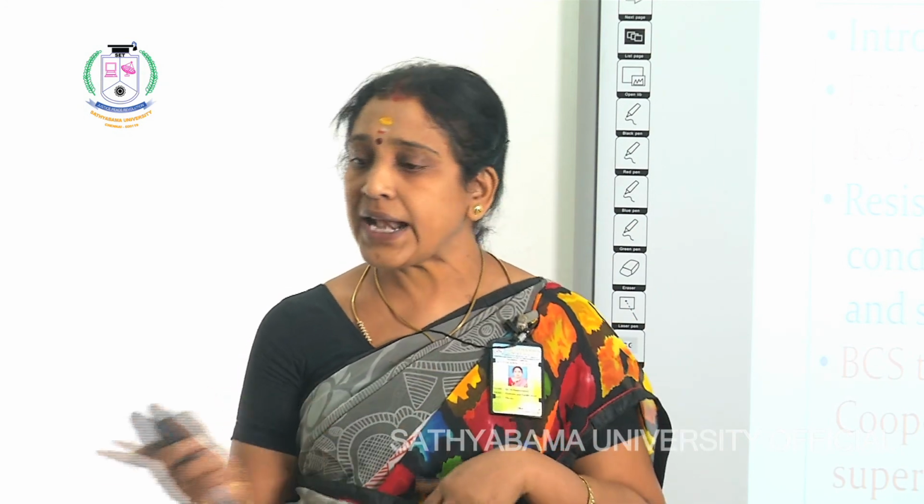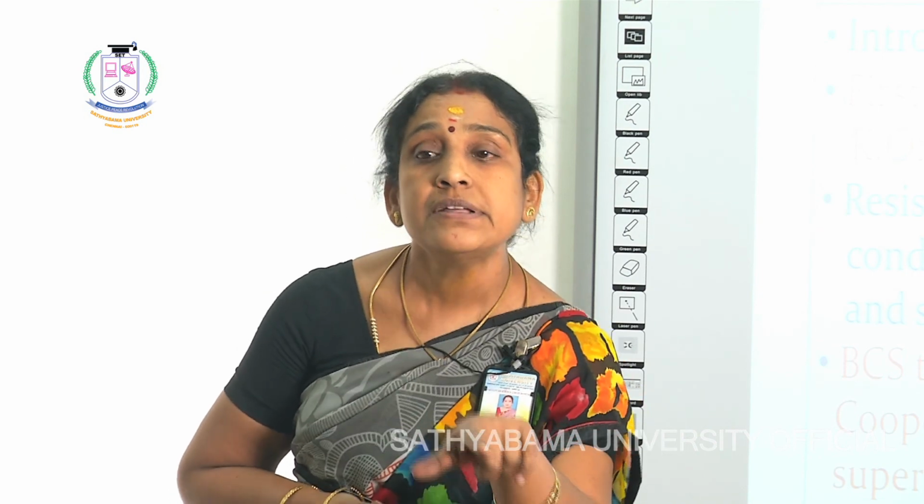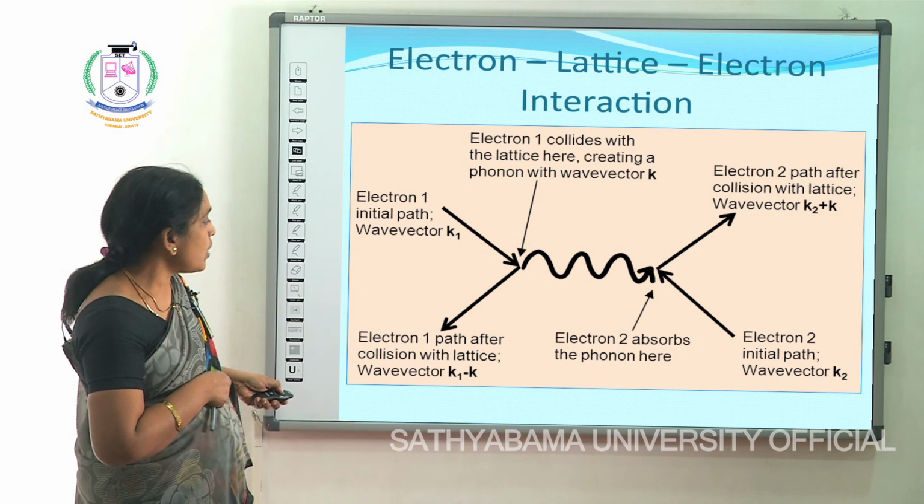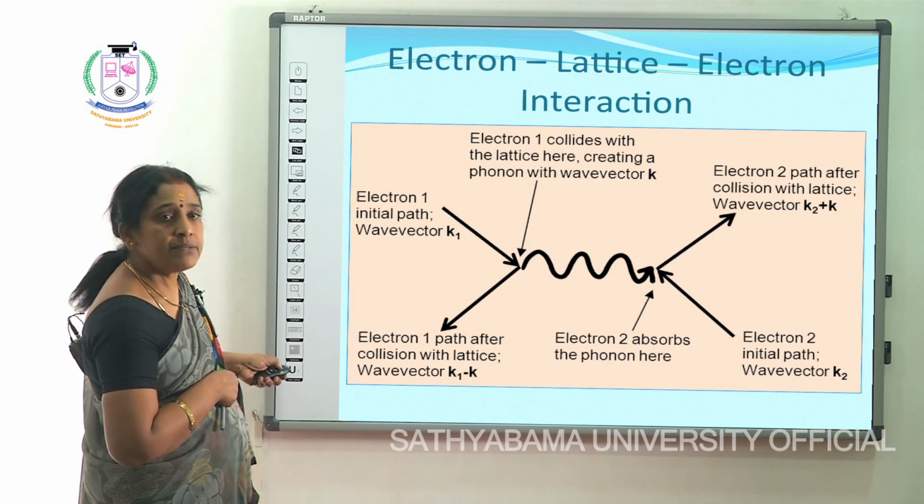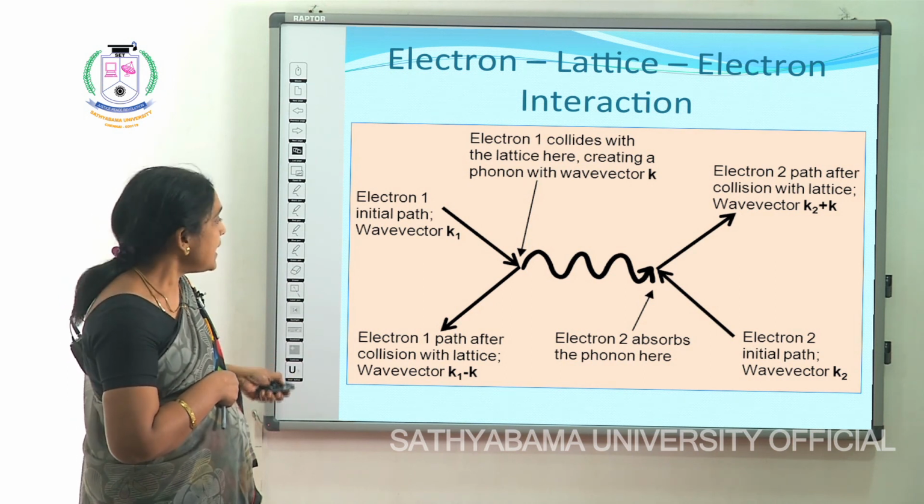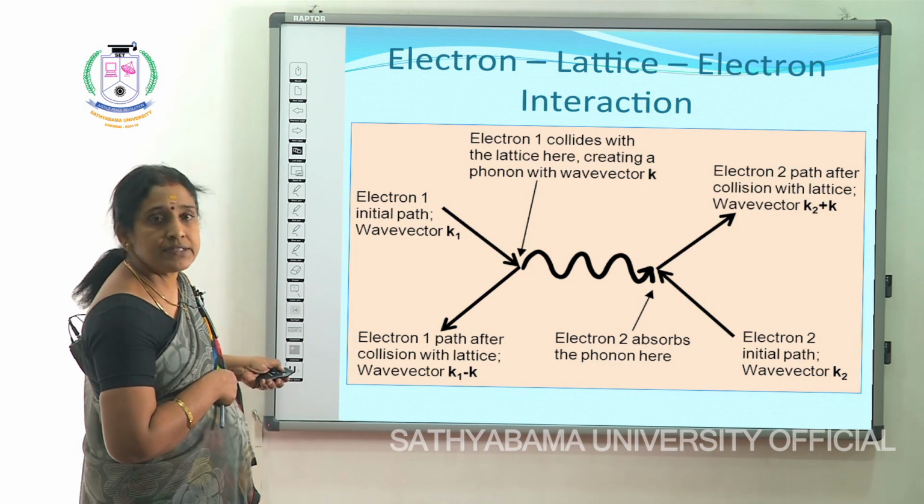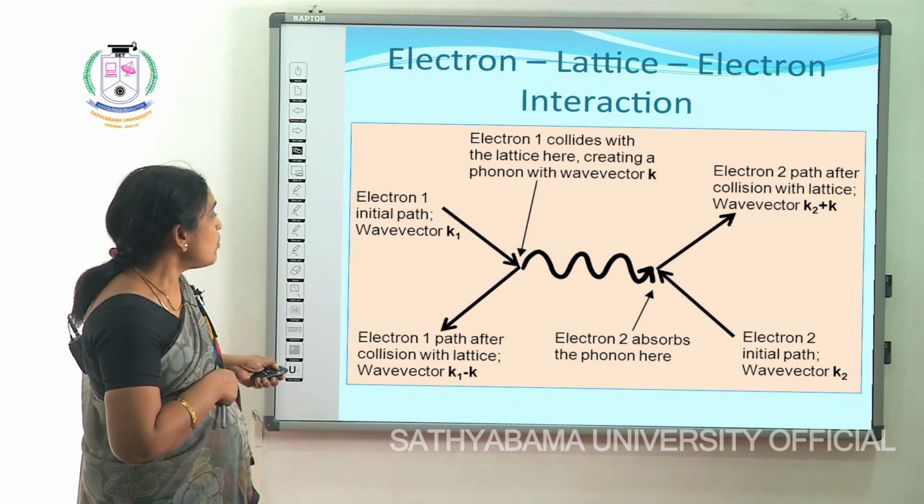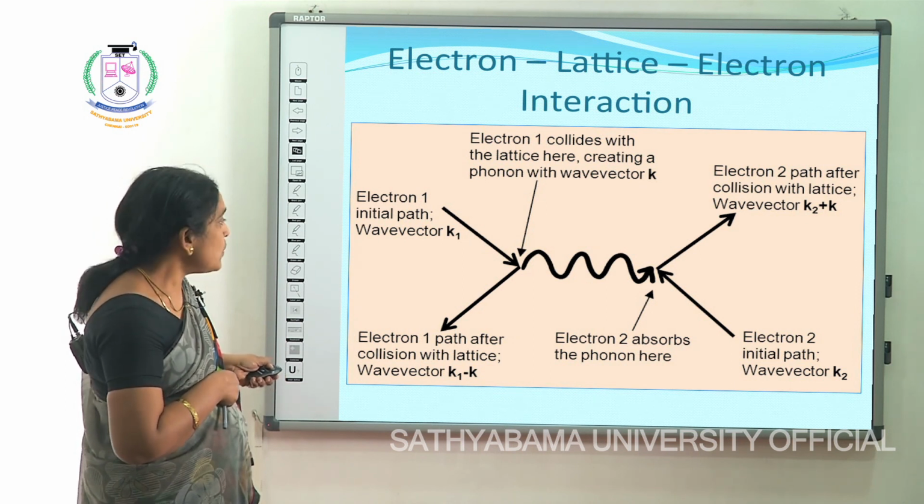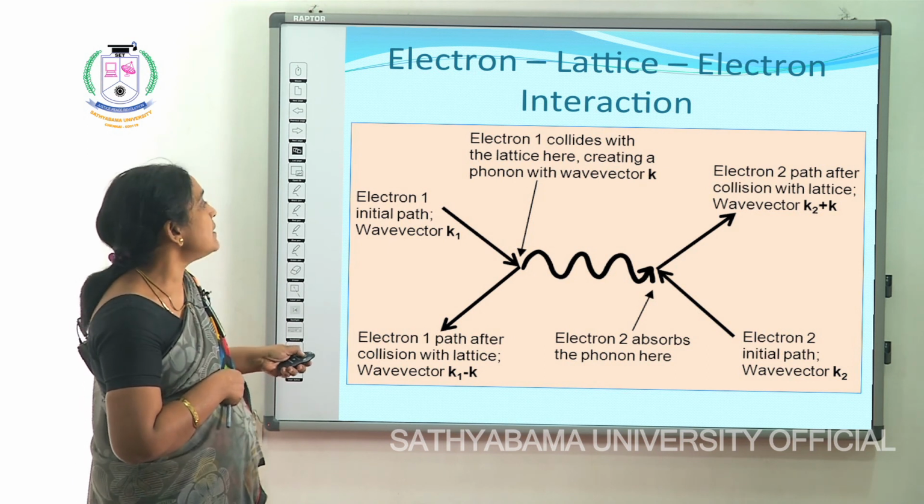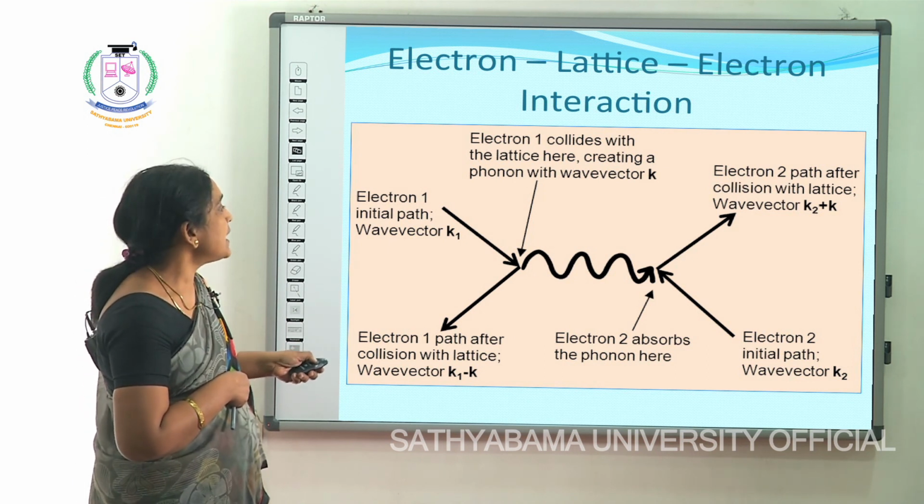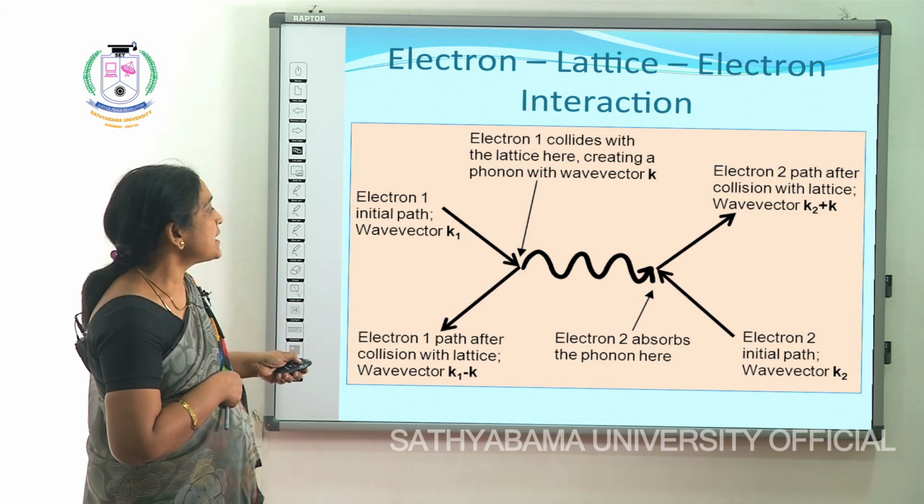Now your lattice is in the distorted state. So another electron is getting attracted because of this distorted lattice and comes in. Since the lattice is in the distorted state, this electron will be easily attracted by it. Whatever energy the lattice has will be absorbed by the second electron, and the second electron now has the wave vector k2 plus k.